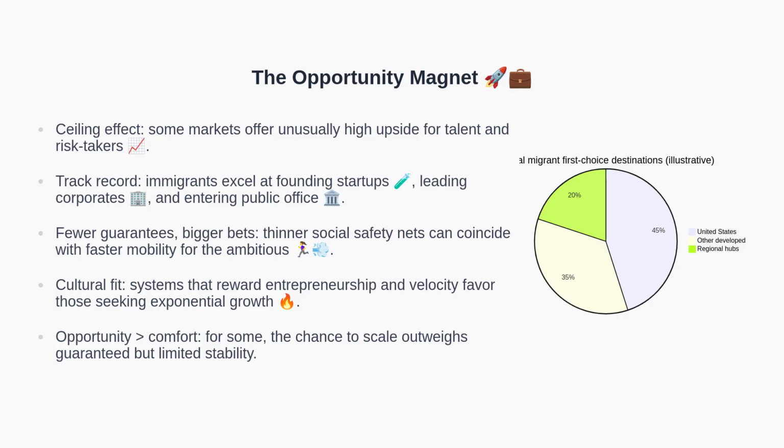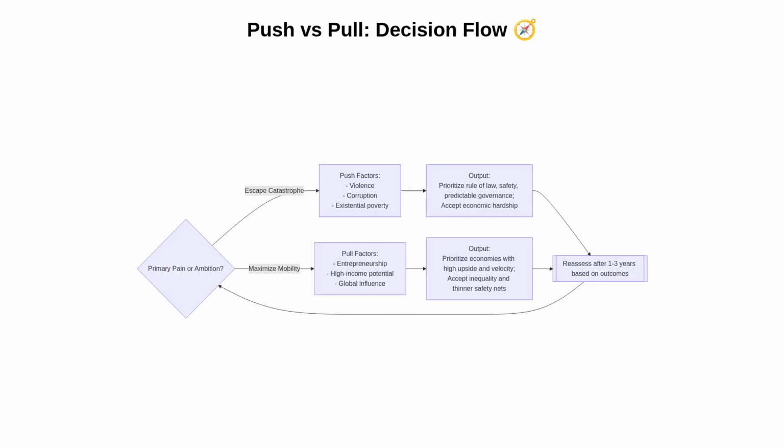Next, to connect these ideas, let us visualize the decision process itself. This flowchart maps the initial question: what hurts or drives you most right now? If the dominant motivation is to escape catastrophe, the path favors destinations known for rule of law, predictable governance, and safety, even if living costs are high.